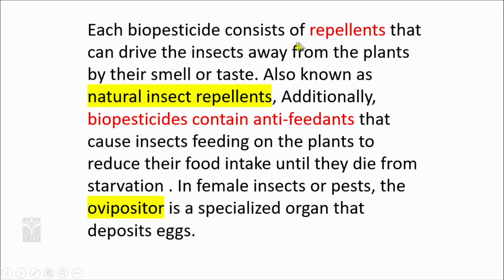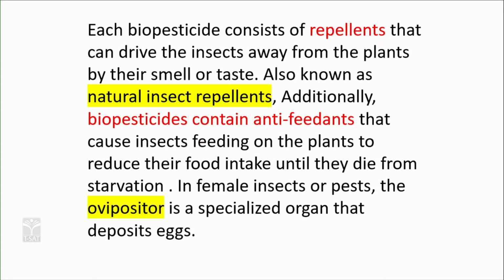Each biopesticide consists of a repellent that can drive the insect away from the plant, a natural insect repellent. So, there are certain pheromones being released by the insects. What happens is you can repel the pests which are attacking the crops, or certain female pheromones which are collected can be used as traps for these insects, and avoid infection to the crops. Reduces their food intake until they die of starvation.